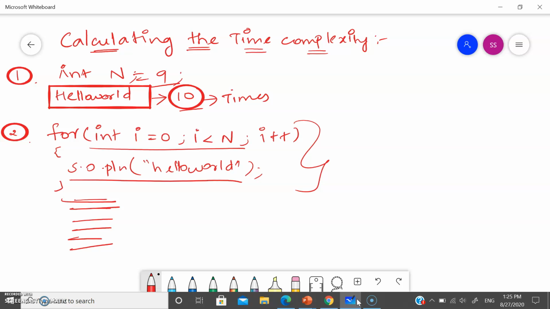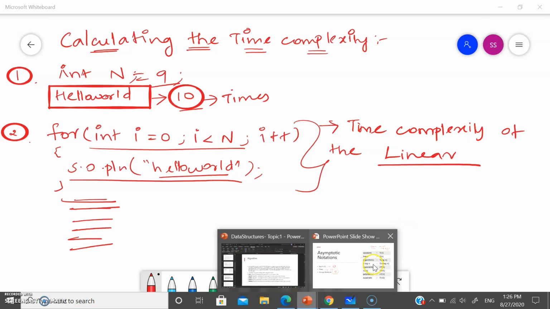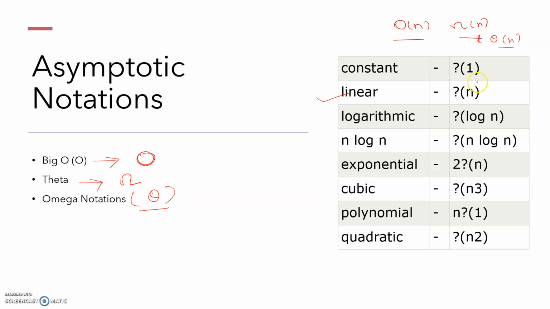First i is equal to 0. So 0 is less than n and then it goes on printing the data hello world. So I can see here the time complexity for the code is linear. Linear in the sense of n: 10 or 9 or 7, however many times you want to print the data. If the data is inserted in the same order in which you try to insert it, we call it linear, right?